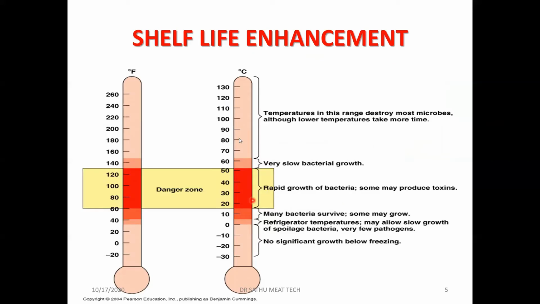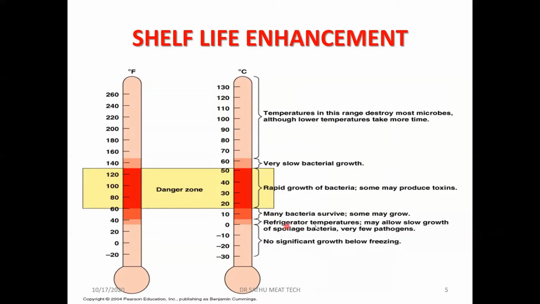We have different ranges of temperature, as you can see here. There is a zone called the danger zone. That is, it extends from 5 to 60 degrees centigrade. 5 to 60 degrees centigrade is called the danger zone for any food materials. Above 60, the multiplication of the microbes is stopped, or they are totally removed by subjecting to a high temperature. And below 5 degrees centigrade also, the multiplication of the microbes is slowed down or stopped. If you go to freezing temperature, there is no significant growth below freezing.